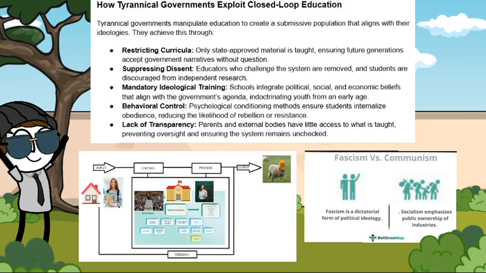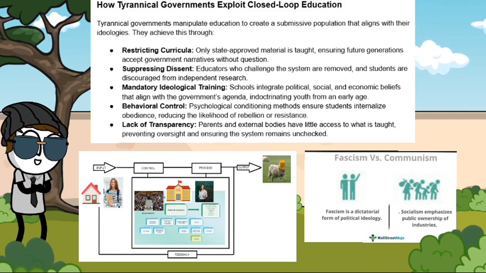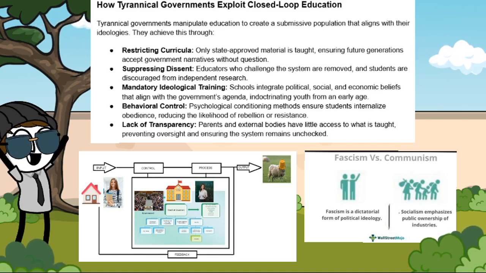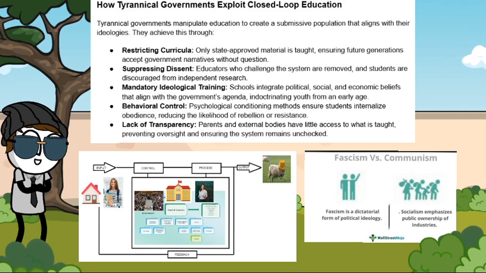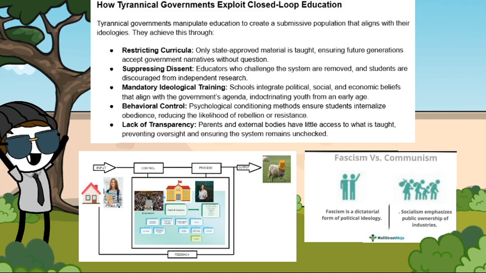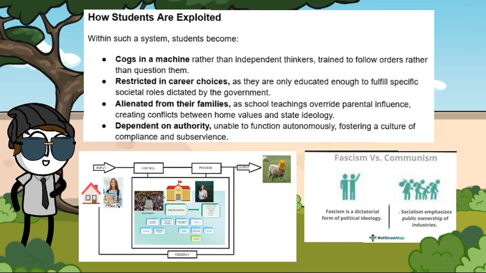Mandatory ideological training. Schools integrate political, social and economic beliefs that align with the government's agenda, indoctrinating youth from an early age. Behavioural control. Psychological conditioning methods ensure students internalise obedience, reducing the likelihood of rebellion or resistance. Lack of transparency. Parents and external bodies have little access to what is taught, preventing oversight and ensuring the system remains unchecked.